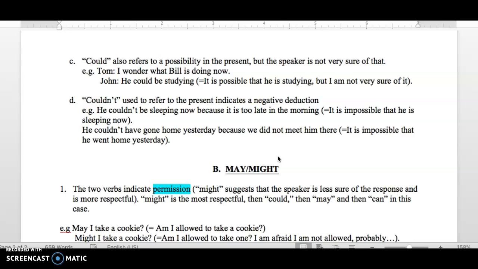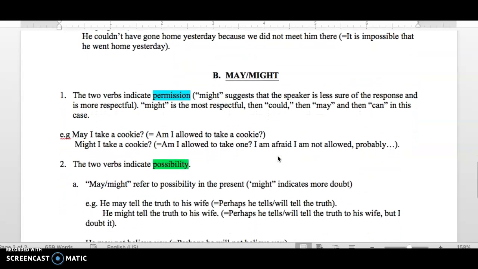He couldn't have gone home yesterday because we did not meet him there, means it is impossible that he went home yesterday. Notice that I say he couldn't be sleeping to refer to something right now. He is sleeping. And I use have gone to refer to something that happened in the past. He couldn't have gone. It is impossible that he went, right? So have gone is went actually. We'll discuss this more in class.